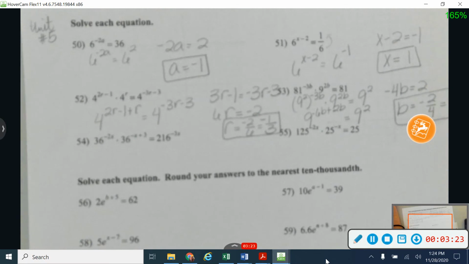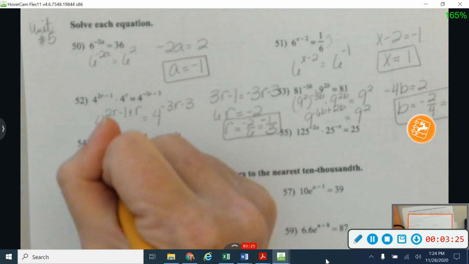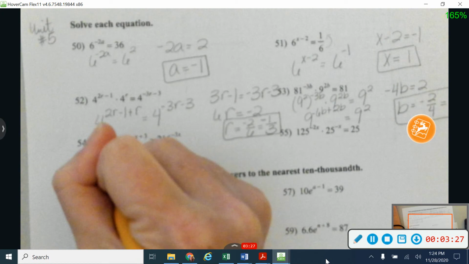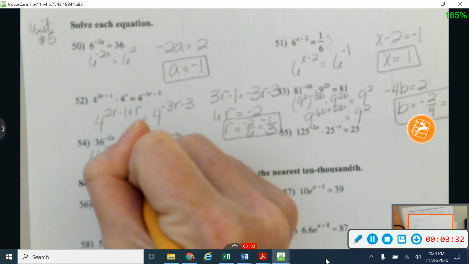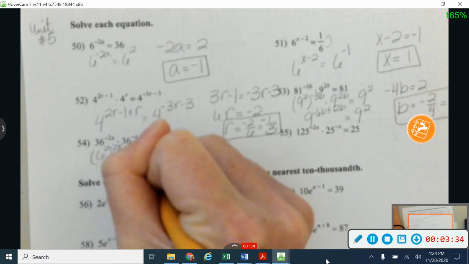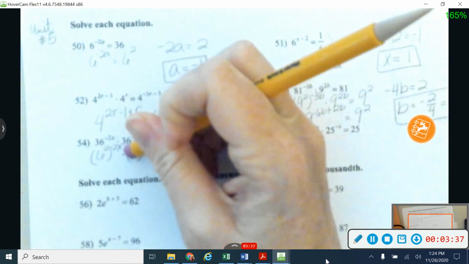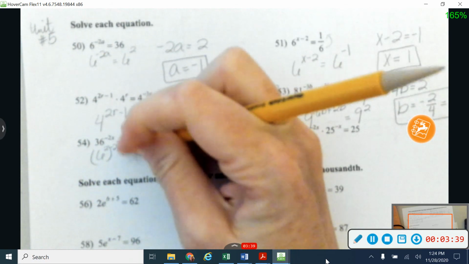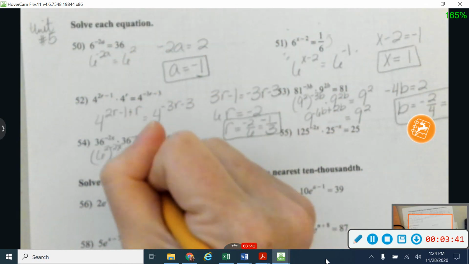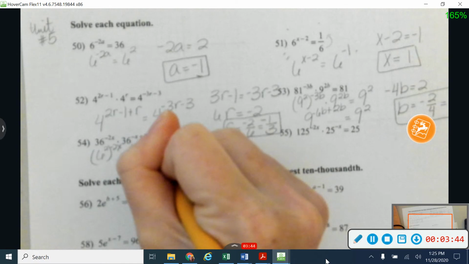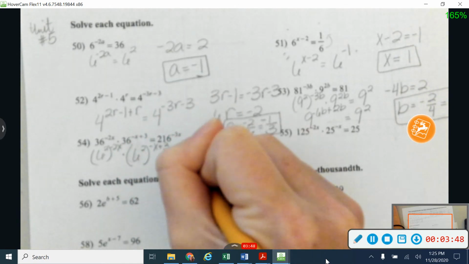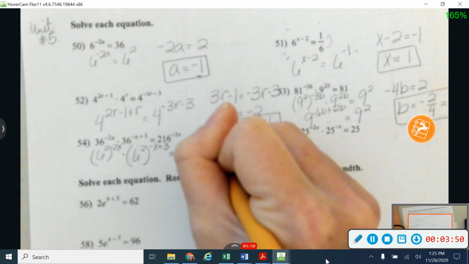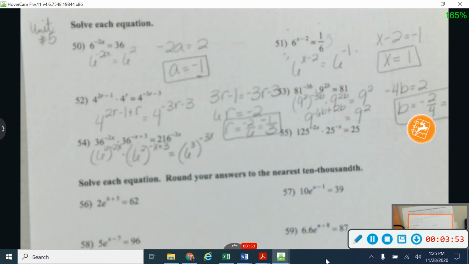Okay, 54 and 55 are kind of a mess. I need to start by making these into bases of 6. So that's going to be 6 squared to the negative 2x. And 6 squared, erase that and put my squared inside with those parentheses. So one more time, 6 squared to the negative x plus 3, and then 216 is 6 cubed to the negative 3x. So again, kind of messy to get us started here on this one.